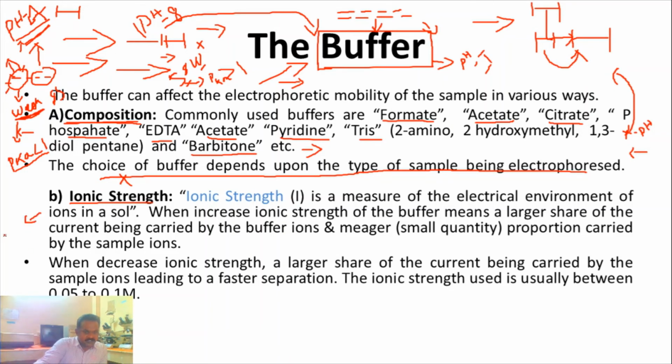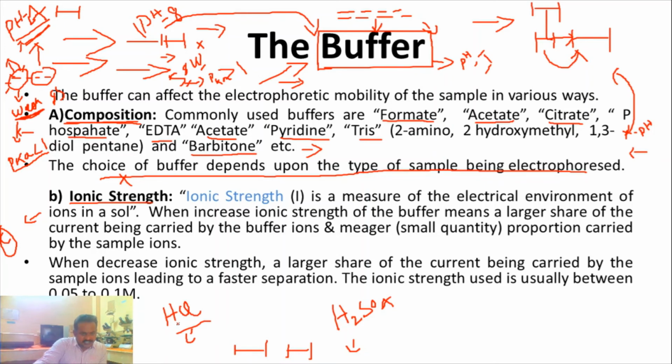Number 2, ionic strength. Ionic strength means the concentration of ions. I will try to give one example. If you are taking HCl as the acidic part of one buffer, and H2SO4 as the acidic part of another buffer, two acids are taken to make the same buffer. But what is the difference?